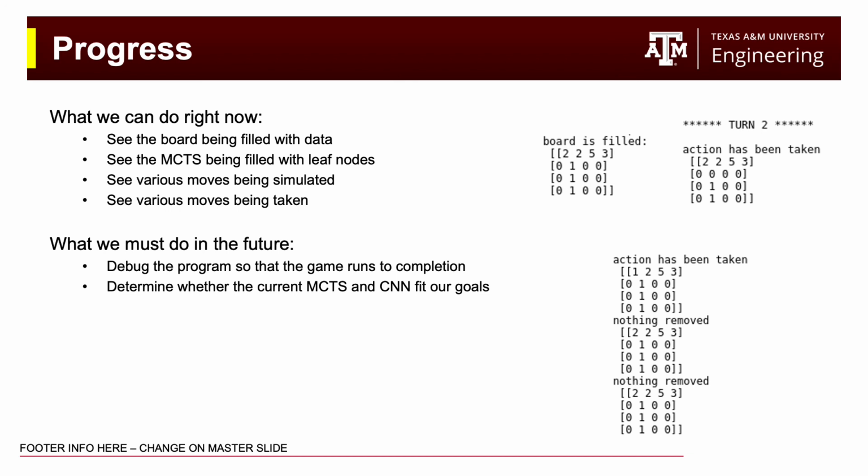In the future, though, we have a couple things to work on. We definitely have to debug the program so that the game runs to completion. Right now, there are numerous errors and bugs because we have modified the original AlphaZero code so much. Also, we need to determine whether the current Monte Carlo tree search and convolutional neural network fit our goals. Right now, the MCTS and CNN are designed to run for Connect 4, and we don't know yet if they are completely transferable to our project.